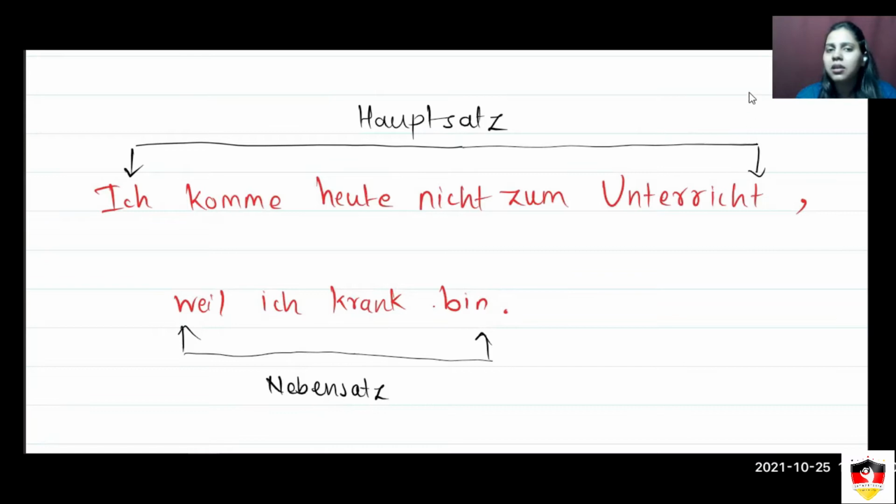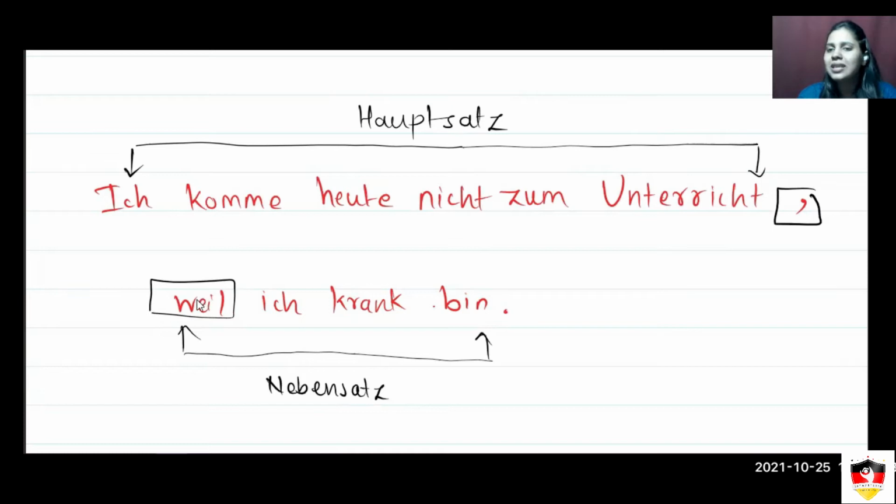And if you can see, the Hauptsatz is as it is, just a normal statement. Now use a comma when you want to connect these two. So this comma is important. Then in the Nebensatz you will always find a conjunction. So for weil, wenn, dass, everything is the same.